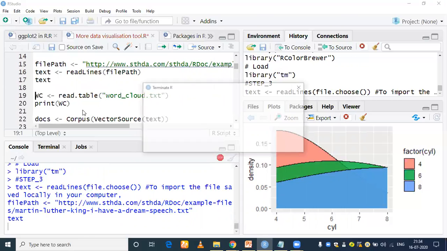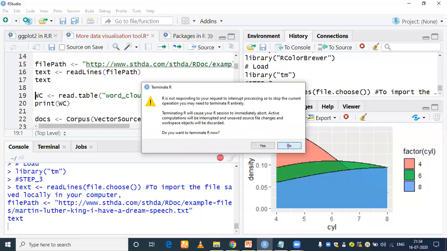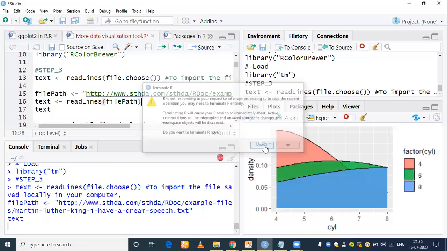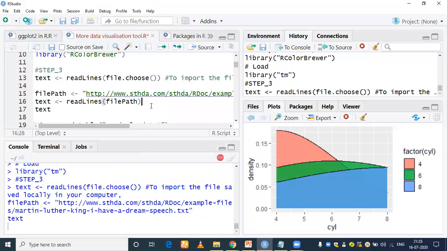So wait a second. Okay, till the time it gets loaded and executed, let's learn the next thing.